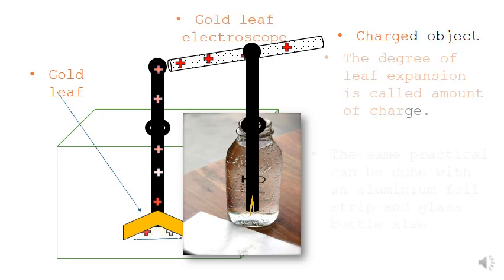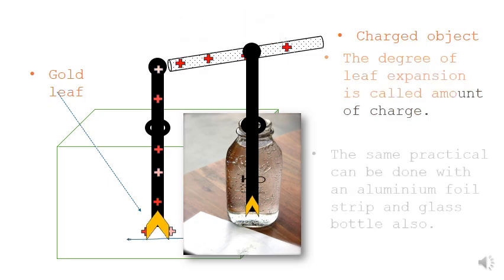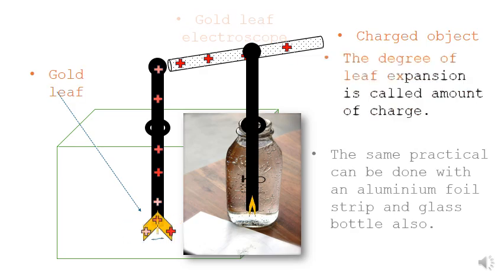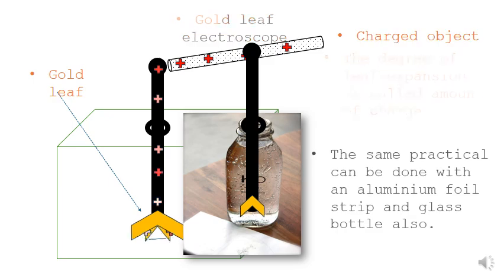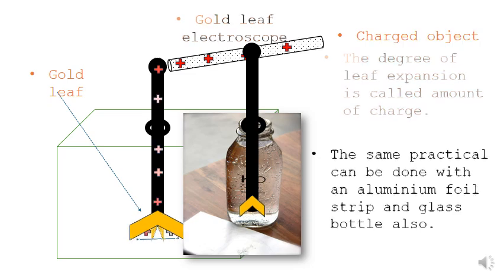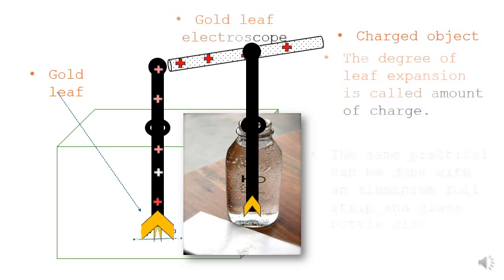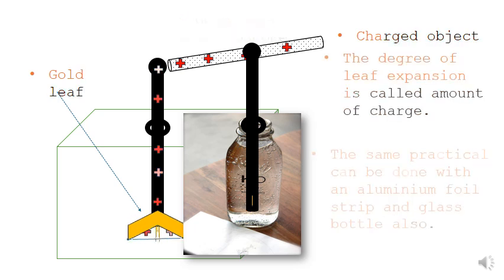This is called a gold leaf electroscope. By use of a gold leaf electroscope, one can judge, measure, and estimate the amount of charge that has been transferred to the gold leaf. The distance between the extreme ends of the gold leaf depends on the amount of charge transferred. So this is called a gold leaf electroscope.